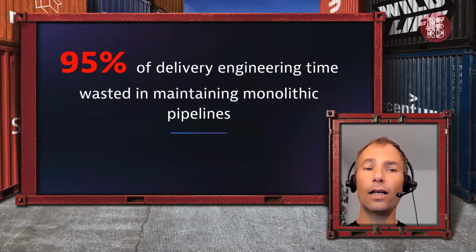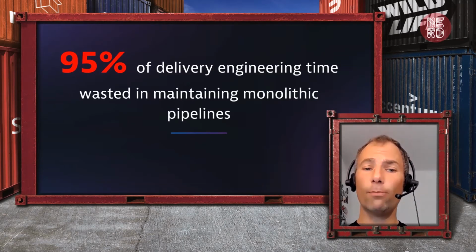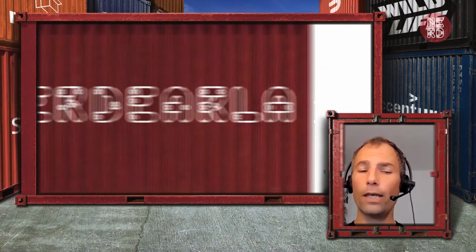First one, I make the claim that 95% of delivery engineering time is wasted in maintaining monolithic pipelines. What do I mean with this? This is a screenshot of a pipeline that we have internally. It's Jenkins-based, only 350 lines of code. It's already a big problem because it's a monolith.